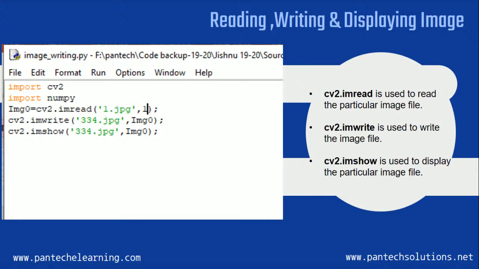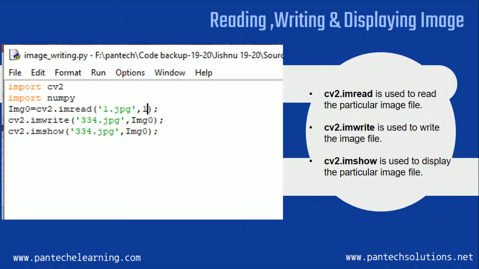So this is a basic thing: how to read, write, and display an image. Whenever we go to this, we want to know what these commands are required for. The three commands we mainly require are cv2.imread, cv2.imwrite, and cv2.imshow. Here imread is to read the image, cv2.imwrite is to write the particular image which has been read, or if you want to capture it, we have to use imwrite. Then cv2.imshow is to display.